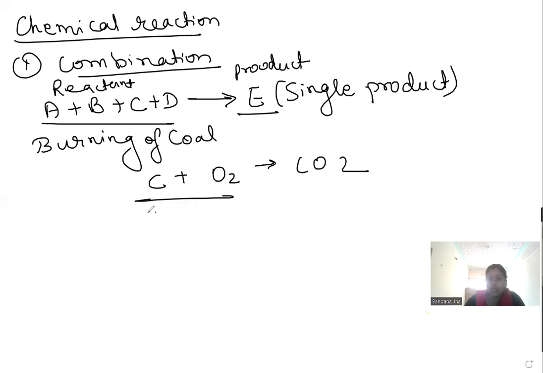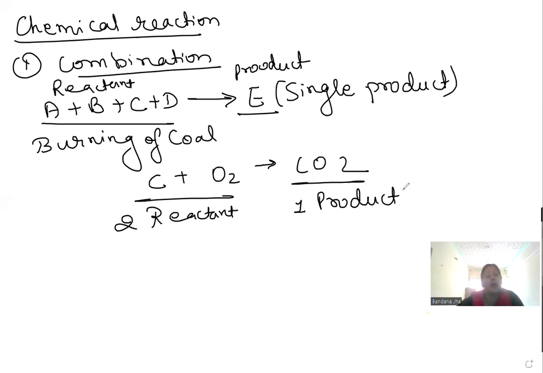So here also the reactants are 2, but my product is only one single product. If this type of reaction happens, then it means that is your combination reaction. Is this clear? Any doubt? Yes, it's clear. Very good.